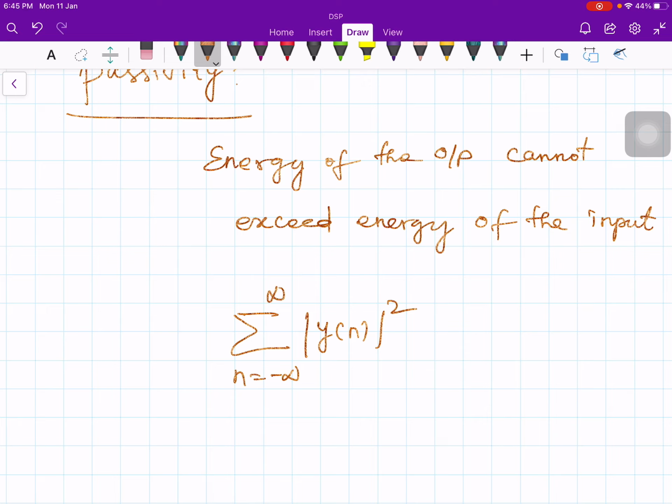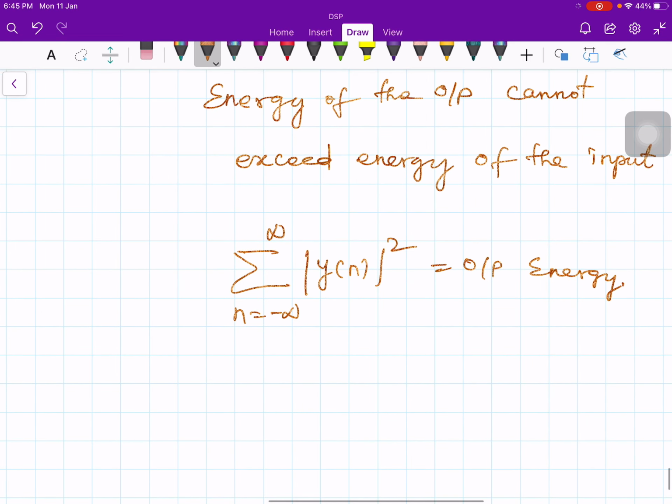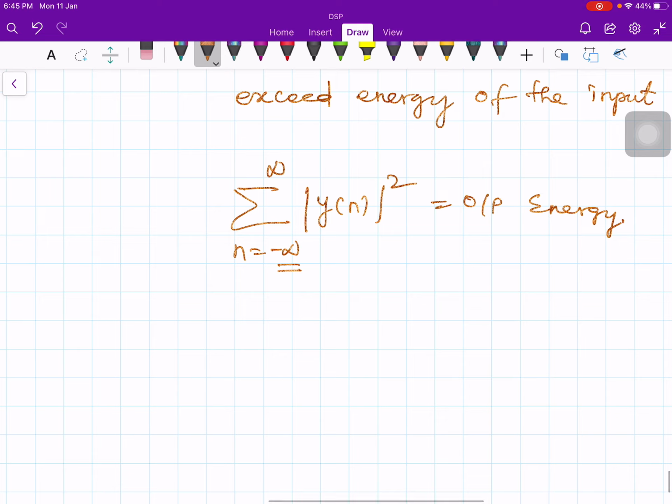So this is the output energy. Here n can take all possible values from minus infinity to plus infinity, and for the energy of the input, you take x of n, if it is complex take the modulus and square it, and then sum from minus infinity to plus infinity. What is this? Input energy.